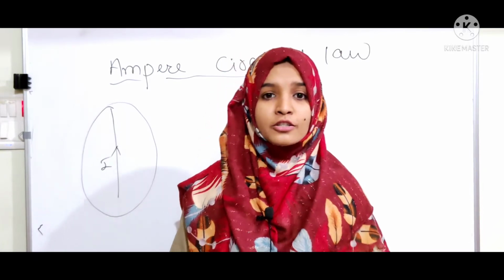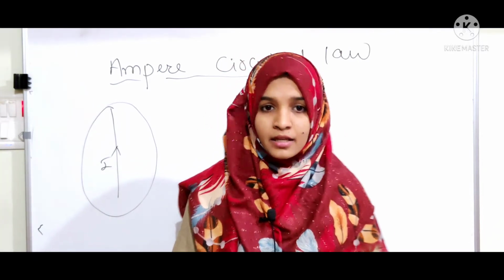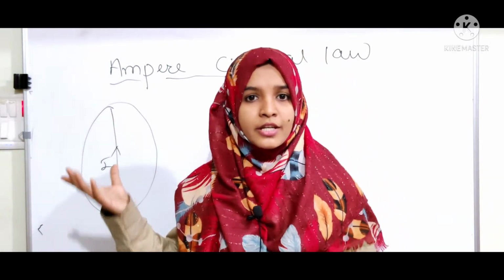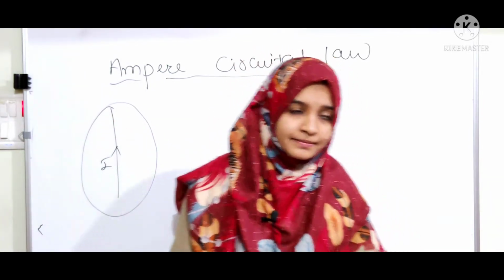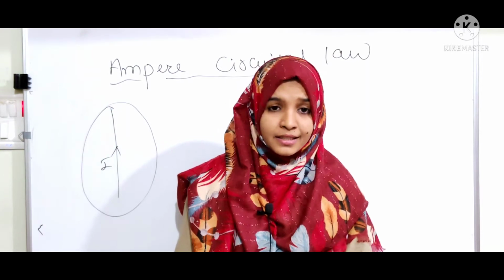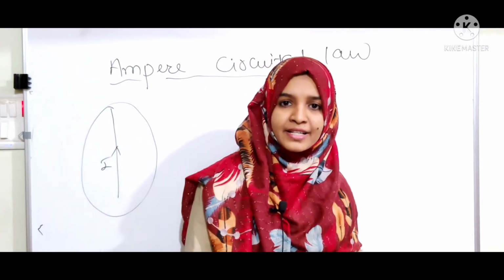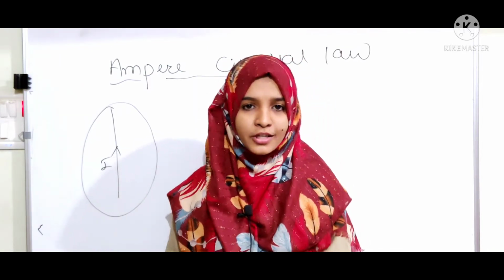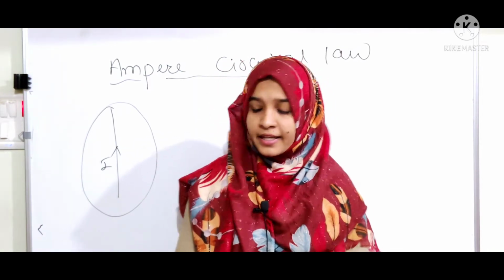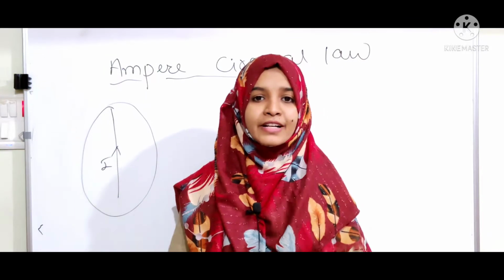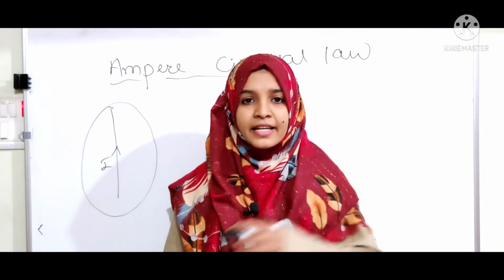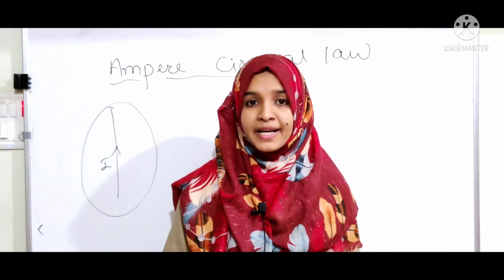You might be thinking that in Biot-Savart law also we find the magnetic field, then why do we need the Ampere circuit law? The reason is that there are some similarities and some differences between the two. In both laws we find the magnetic field.